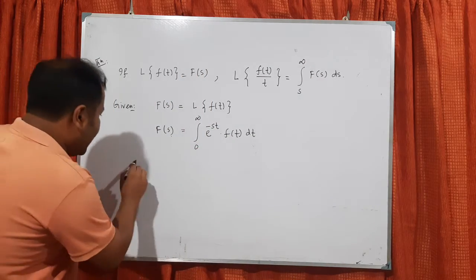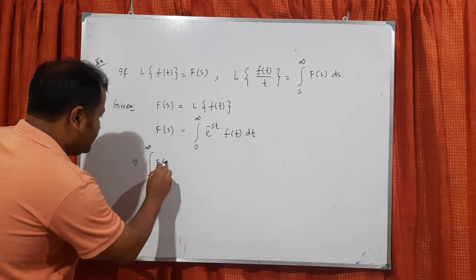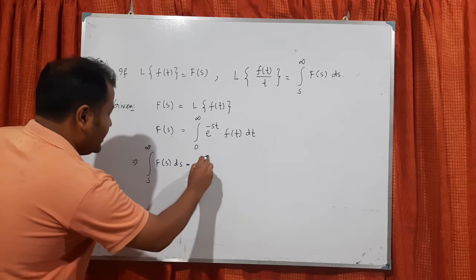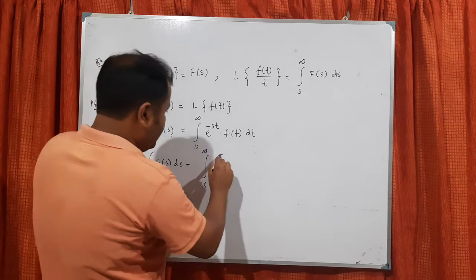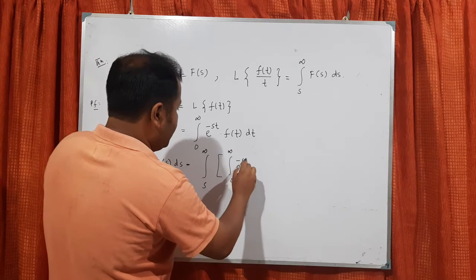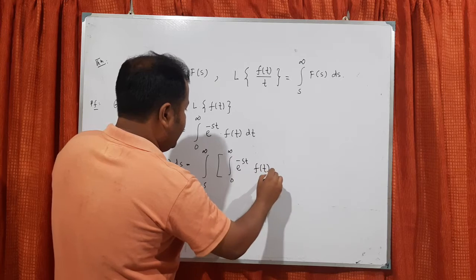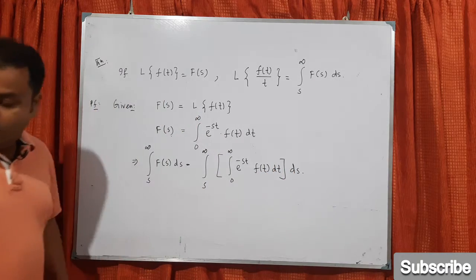So what I can do, I can take the integration from s to infinity of F(s) ds, so that will be the integral from s to infinity of this one, the integral from 0 to infinity of e to the power minus st f(t) dt, and whole ds. Okay.